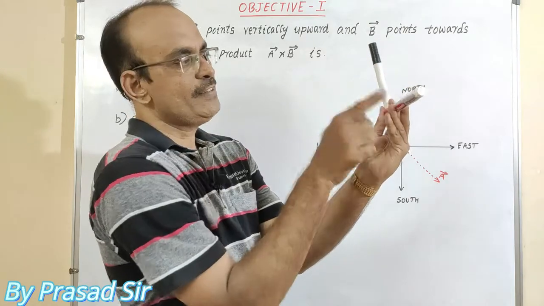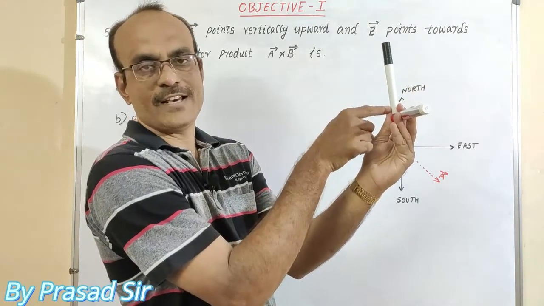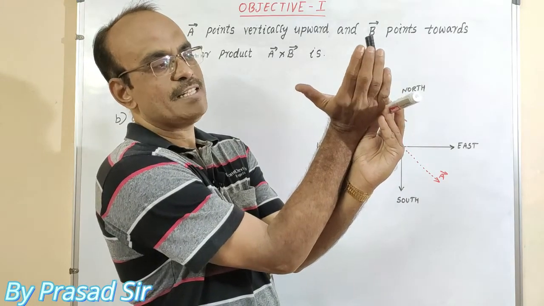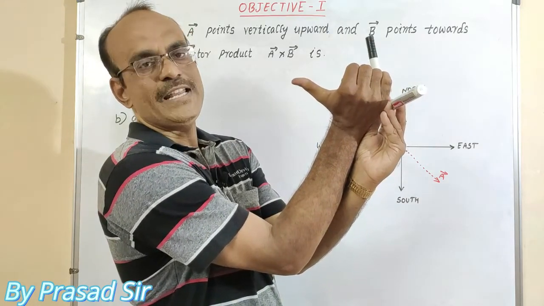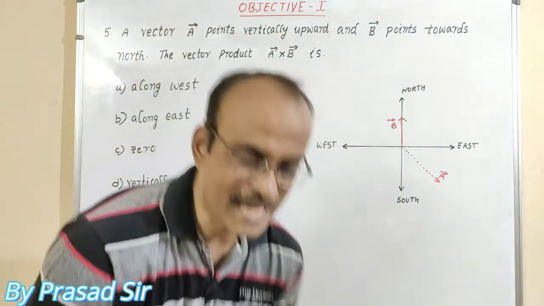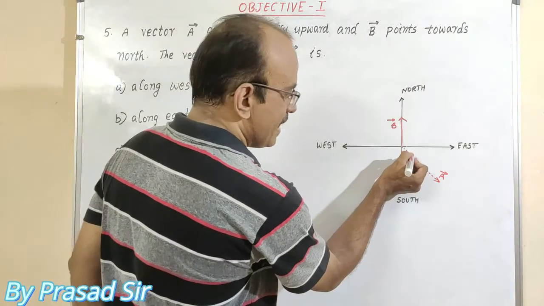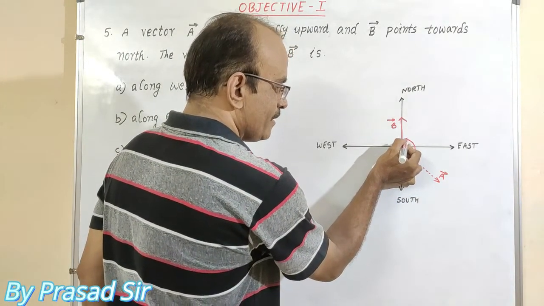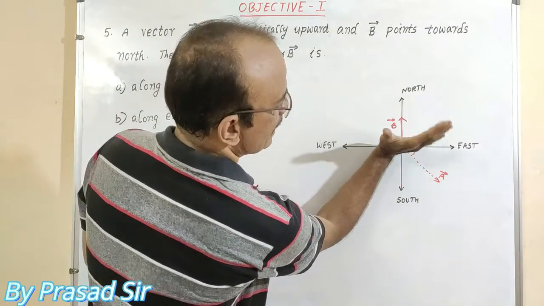So once again, this is A vector, this is B vector. I am placing the right hand, closing the curl like this, then the thumb indicates the direction of A cross B. Observe here carefully. The curl is moving from A to B like this.